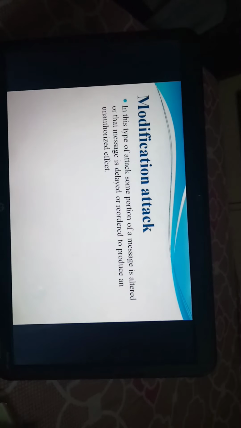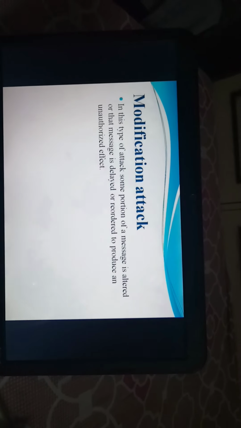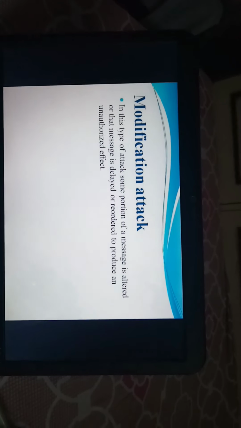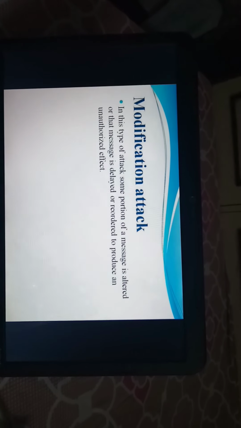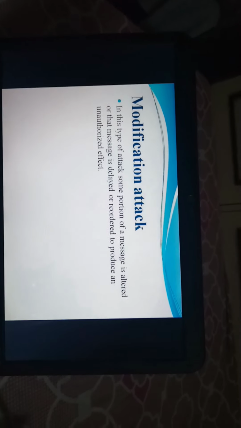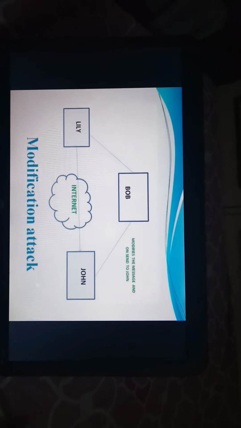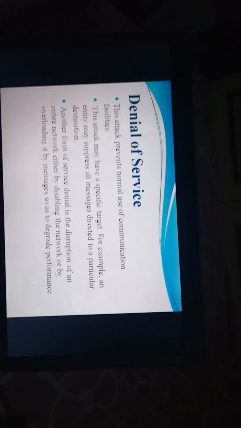Now the third type of active attack is modification attack. In this type of attack, some portion of a message is altered, or the message is delayed or reordered, to produce an unauthorized effect. Here, Bob the opponent modifies the message that is being transferred between Lily and John. That is called modification attack.